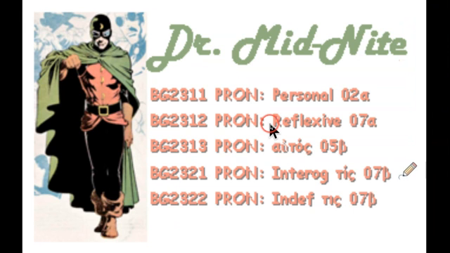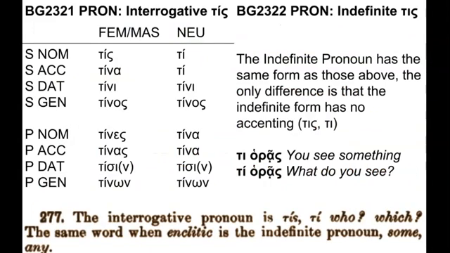All right, let's talk about the interrogative or the indefinite tis. It's the same form. Tis, tina, tini, tinos. Notice third declension. Tines, tinas, tisin, tinon. Ti, tini, tinos, tina, tisin, tinon. Now, it's either an indefinite, something, or it's an interrogative, what?